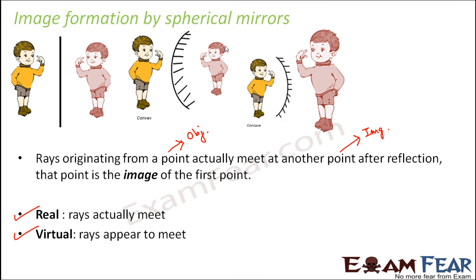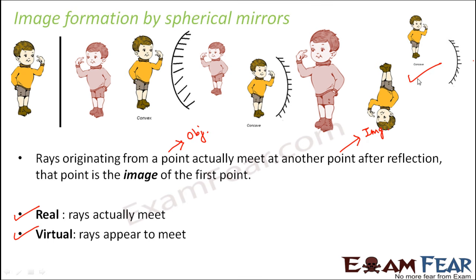But when you talk about concave mirrors, in concave mirrors also virtual images are formed, but they are enlarged in size. They are quite big. And in some cases, they form real images. You see, this is the object, this is the image. The image is formed on the same side as the object, so you do not see these images on the other side of the mirror. In order to see this image, you need to be here. Only then will you be able to see it. The image is also inverted and enlarged.